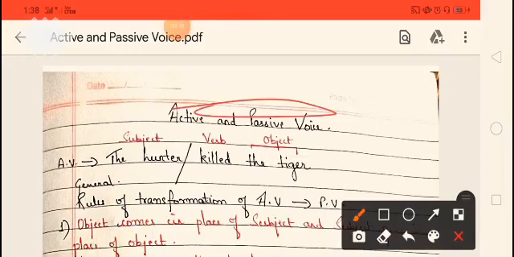Active and passive voice. Now the first question is, what is an active voice?